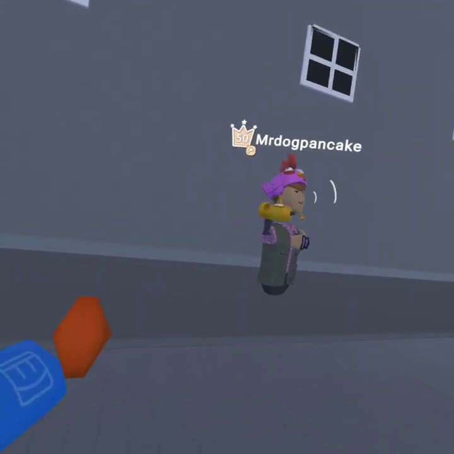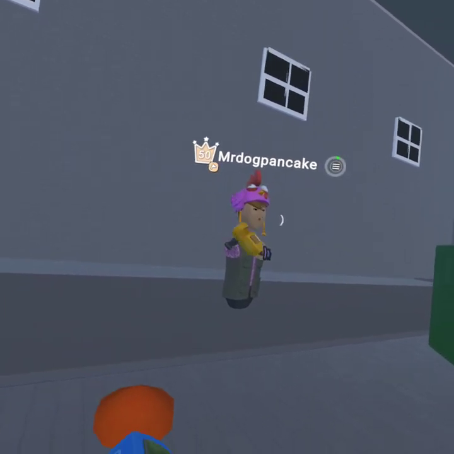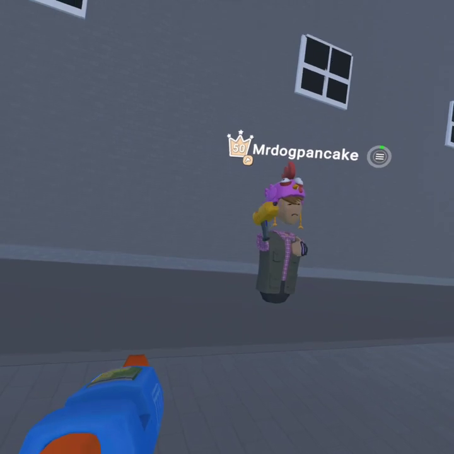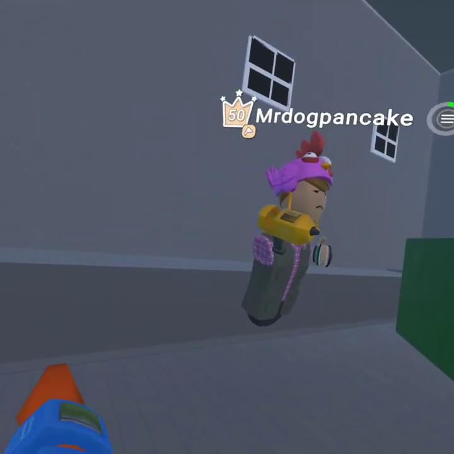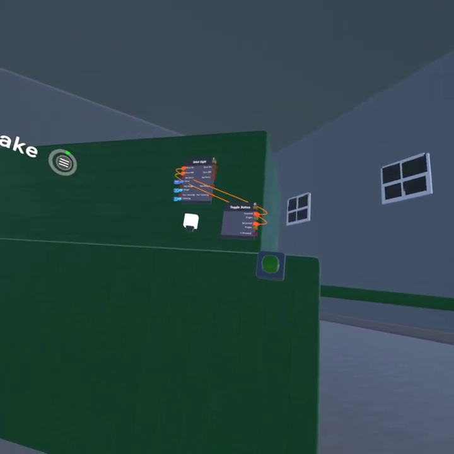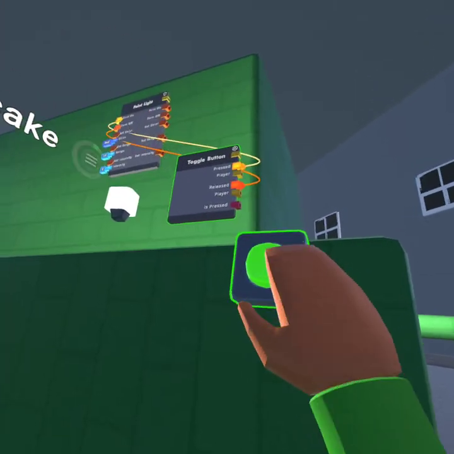Alright guys, today I'm going to show you how to make a light switch easily with CV2. William's going to be the cameraman, so if you press this button right here, it'll turn on a flashlight. I've learned this pretty easily.